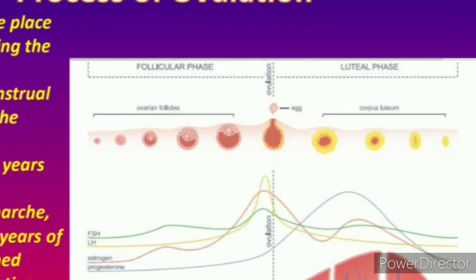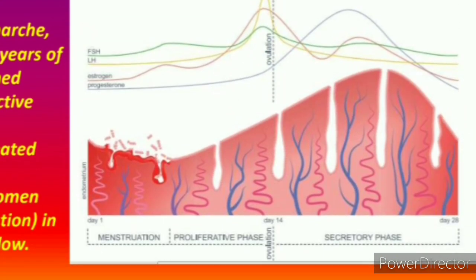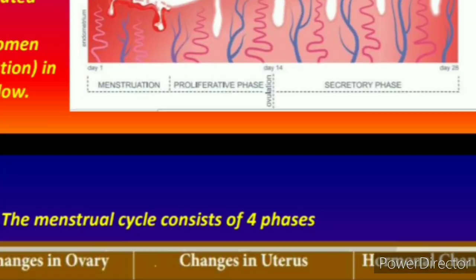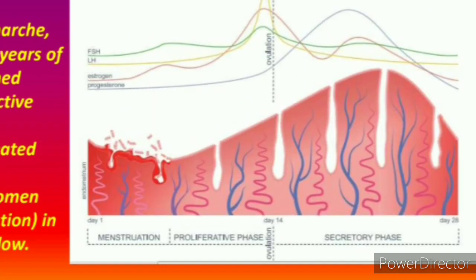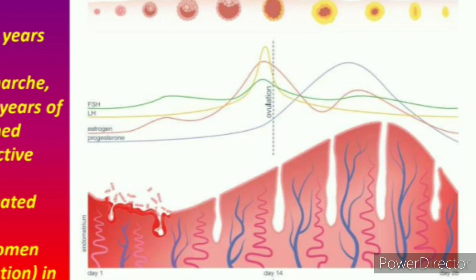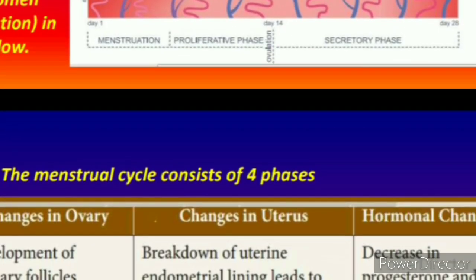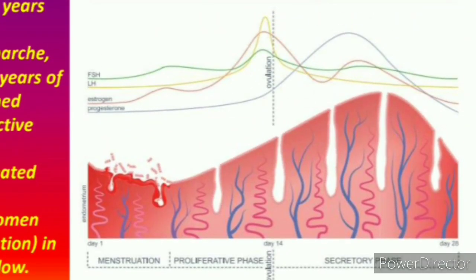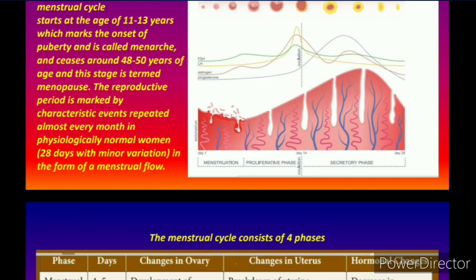We have 4 phases: the menstrual phase, then the follicular phase, then the ovulatory phase, which is just the 14th day of the menstrual cycle. The luteal phase is from the 15th to the 28th day. So always connect with the drawing as well as this chart.